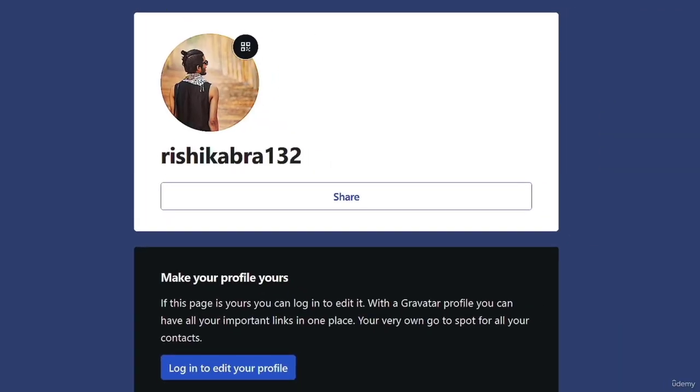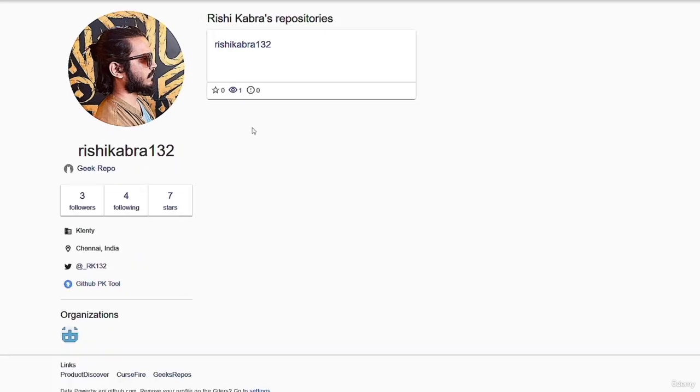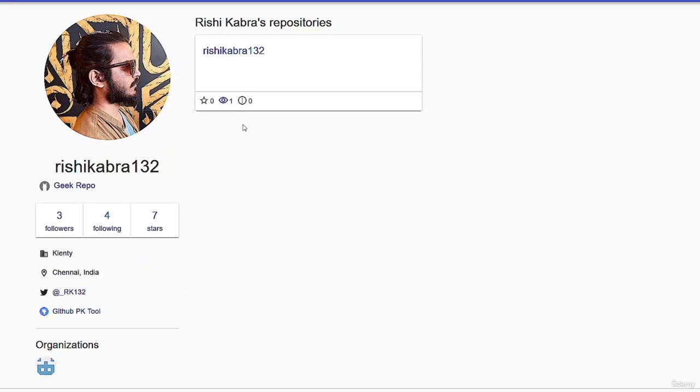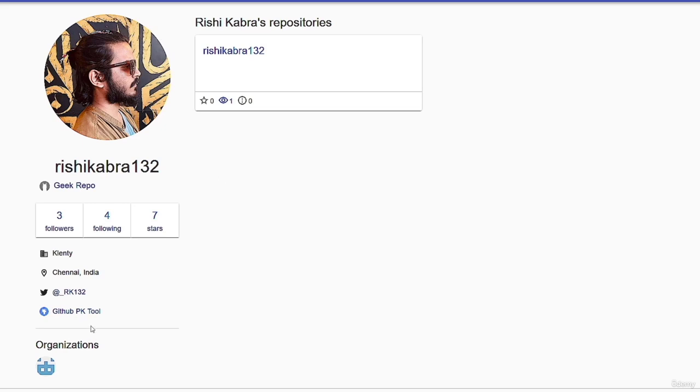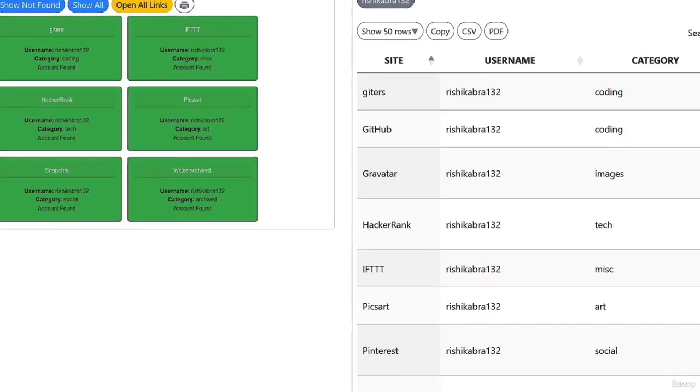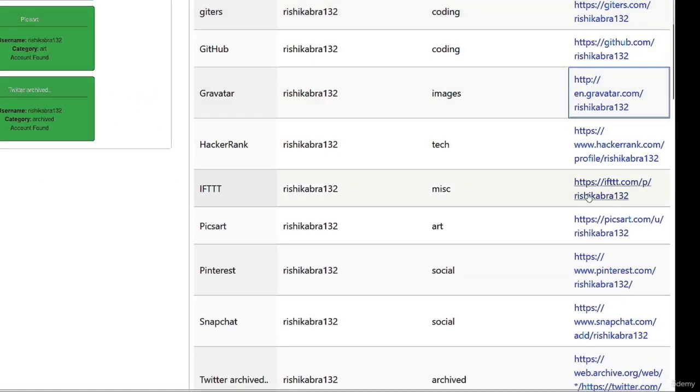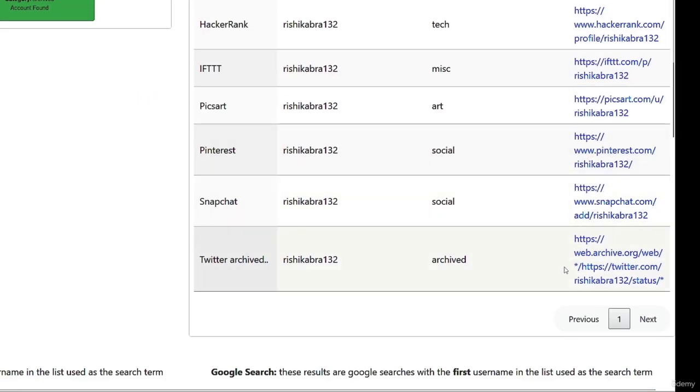We can see here a Gravatar account with his profile picture. And here we can see another profile that we did not find before. We can see his Twitter account and GitHub account. So let me open this one, and it does not work. So let me come back. We can also see the company where he's working at, which is obviously the old company. Now let's come back and open other links.